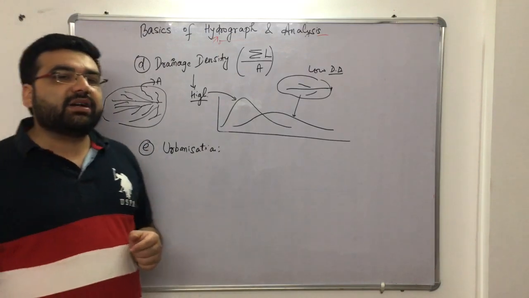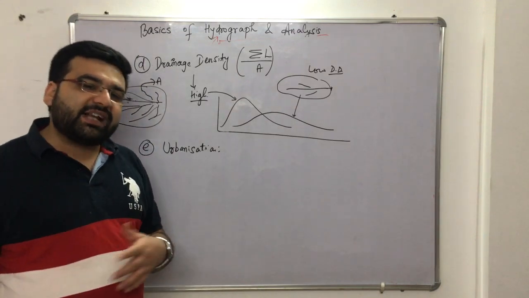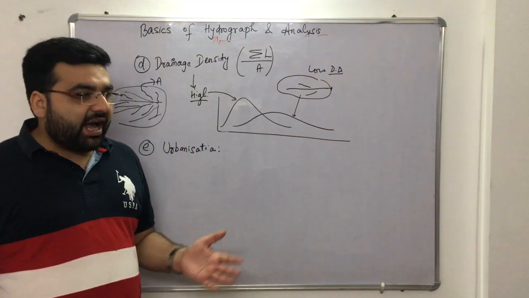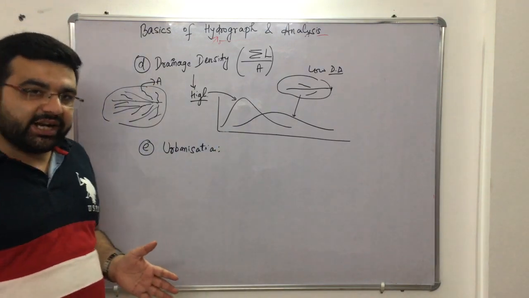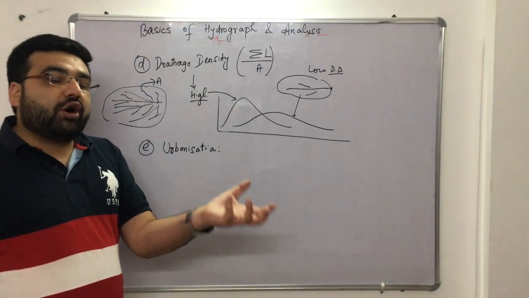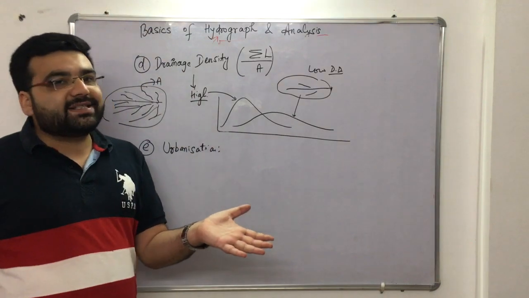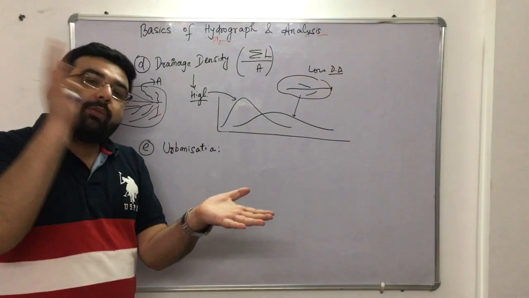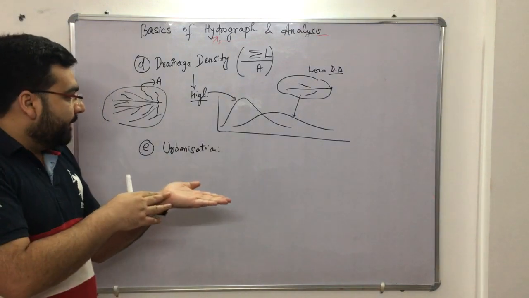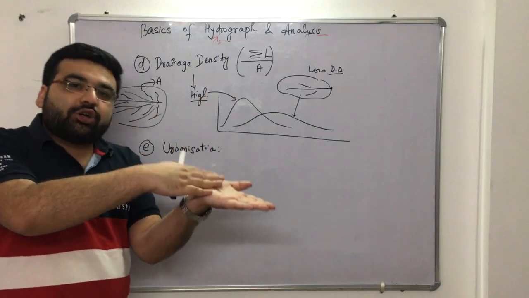But as far as urban areas are concerned, we have roads, we have metallic roads, we have societies, we have finished floors. So the upper surface of the ground will not be in direct contact with the storm or precipitation. There is a barrier of concrete or metallic road or anything.